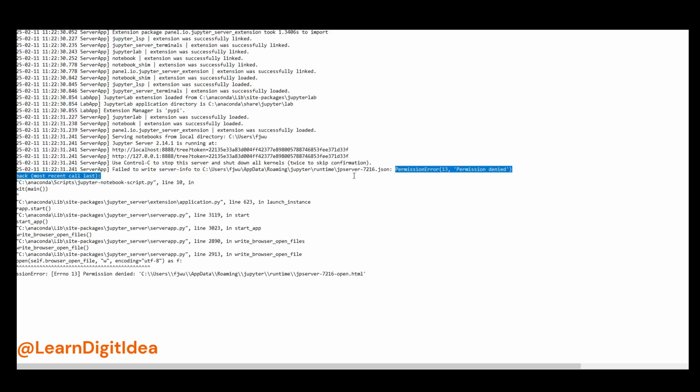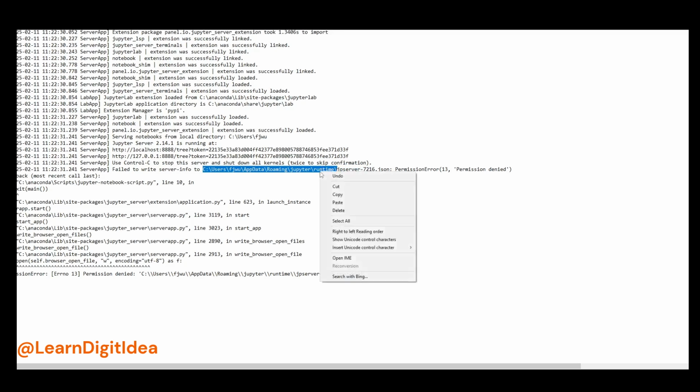For this reason, Jupyter Notebook was not launching properly. Okay, we will go to this directory, runtime in the C drive. Copy this directory path,